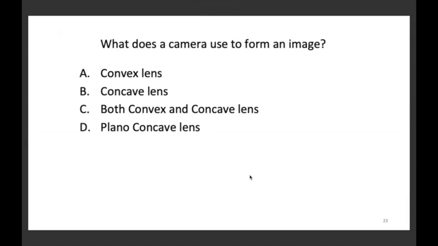What does a camera use to form an image? Convex lens, concave lens, both lenses, or plano concave lens? The correct answer here is option A, convex lens. Okay, we'll move to the next one.